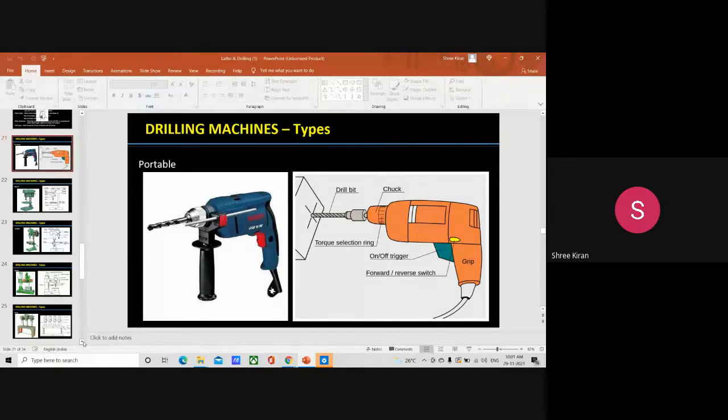In the previous class, at the starting of the module, we have discussed various types of lathe operations, drilling operations, everything. So in that, I have told the portable drilling machine can also be named as what? Can anyone of you say the other name for a portable drilling machine? Adarsh Manohar, can you say the other name for portable drilling machine?